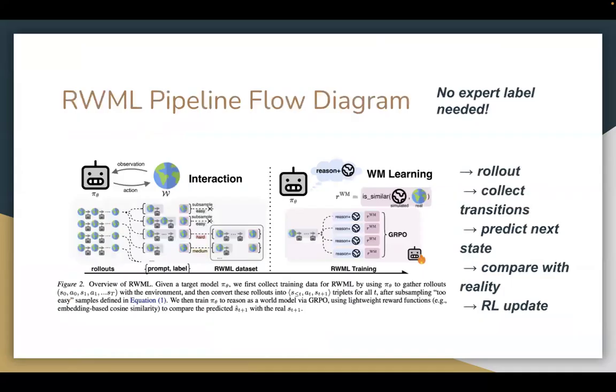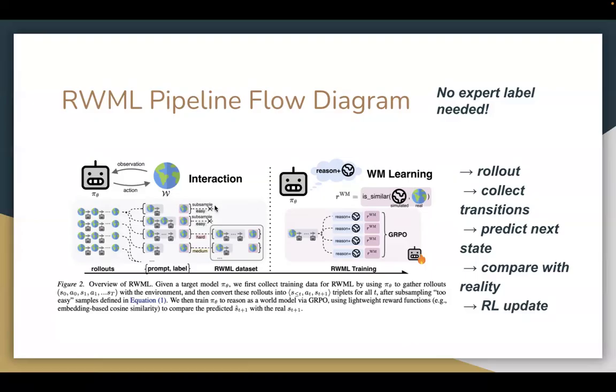Now let's look at the RWML pipeline flow diagram, and you see that there's no expert label needed. The pipeline is very simple. We first roll out a trajectory: the agent observes something, takes actions, and we collect the rollouts and put them into tuples. Basically, the tuples consist of all the prior states and the actions, and what the next possible state is. And this is the triplet.